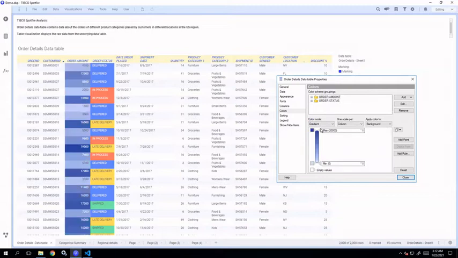Okay. Then for gradient, what happens? The color changes gradually from minimum to maximum value. You can also add points here. You can change the points to different aggregation options or provide custom expression. You can change the coloring from here as well, like that, to display the min, average, and max.